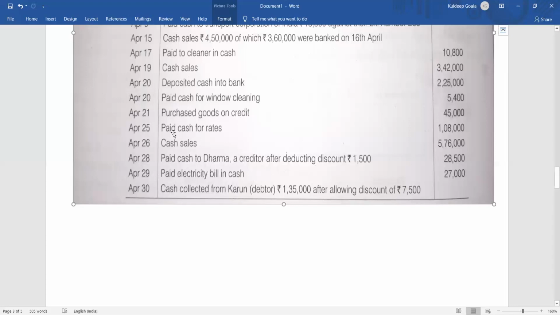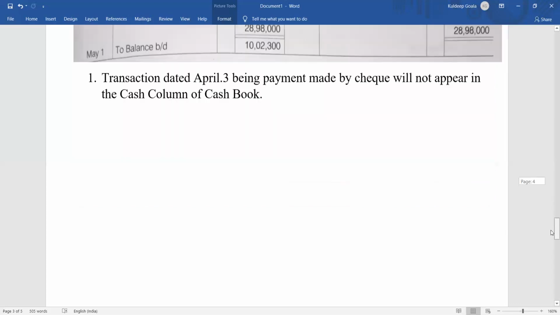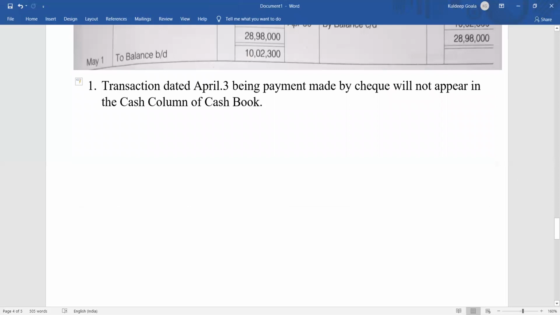Then coming to the next one, but again we have to give a note for that. So let's give it immediately. April 21, because of credit sale, isn't it? No, credit purchase. So we will just mention it like the previous one. What will you write?